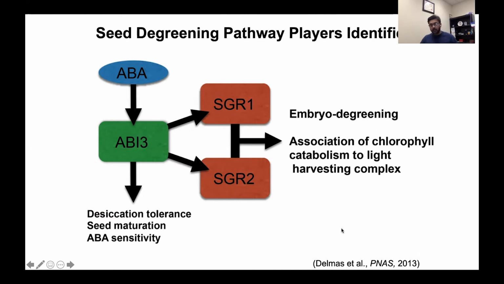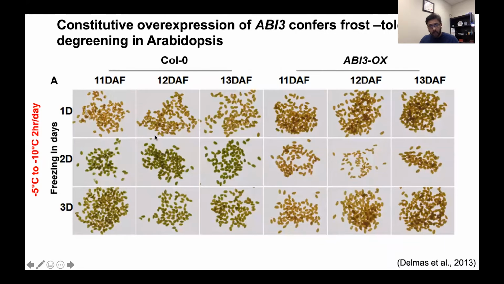So where do we go from here? We were at this state, and how do you actually move this? How do you make this into a useful technology? The first thing we did was we used Columbia and overexpressed ABI3, the master regulator of degreening, in this particular background. And what you actually see is when Columbia is exposed to frost, the seeds remain green at maturity, but ABI3 OX lines, even after being hit with -5 to -10 degree frost 2 hours per day, clearly continue to degreen without a problem.